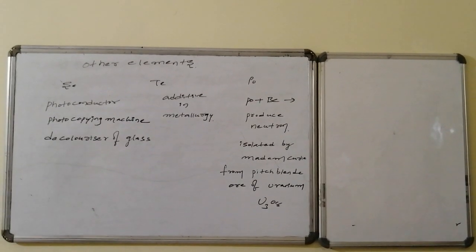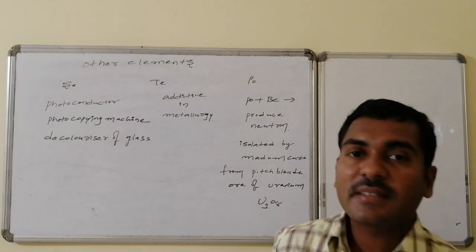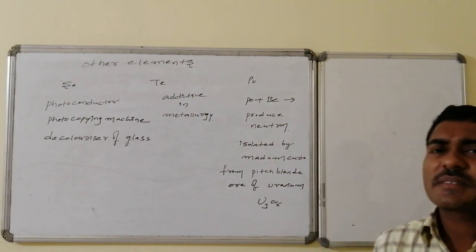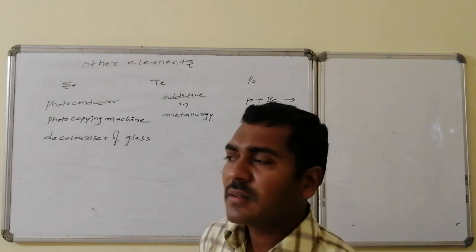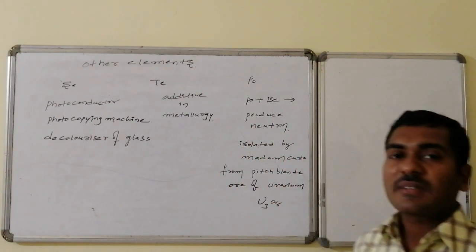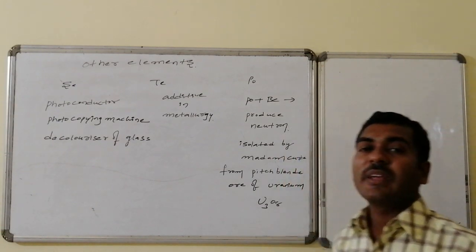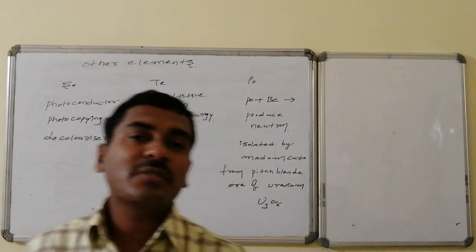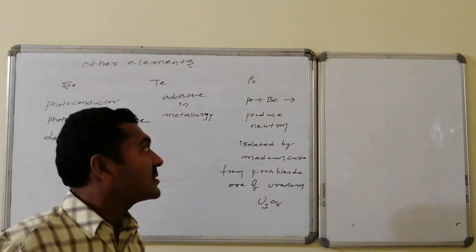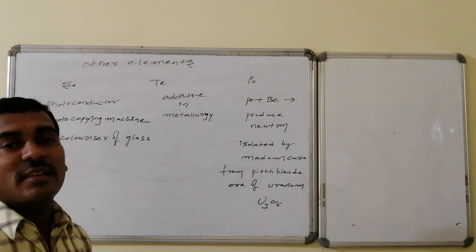The remaining elements, that is selenium, tellurium, and polonium, are present in very low abundance, hence preparation methods are not discussed. Selenium is used as a photoconductor, and in photocopying machines, that is Xerox machines, selenium is also used. It is also used to decolorize glass. Similarly, tellurium is used as an additive in metallurgical operations.